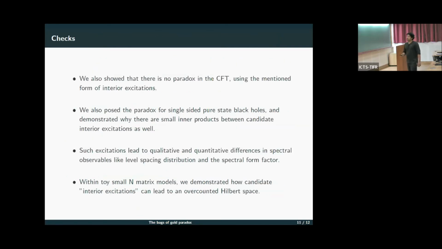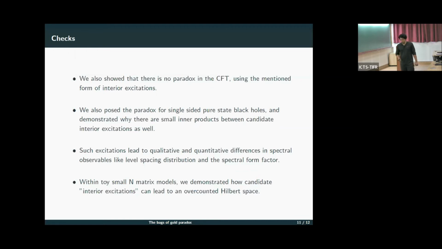So I'll not go much into detail into the checks which we looked at, but we also showed that there is no paradox in the CFT using the mentioned form of interior excitations. We also posed the paradox for single-sided pure state black holes and demonstrated why there are small inner products between candidate interior excitations there as well. And such excitations lead to qualitative and quantitative differences in spectral observables like level spacing distribution and the spectral form factor.